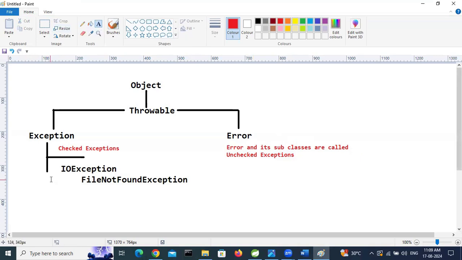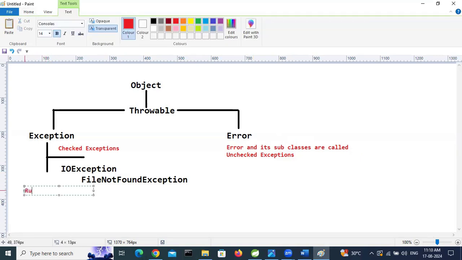And here, exception is under throwable. Runtime exception is here. See, under exception, runtime exception is there.